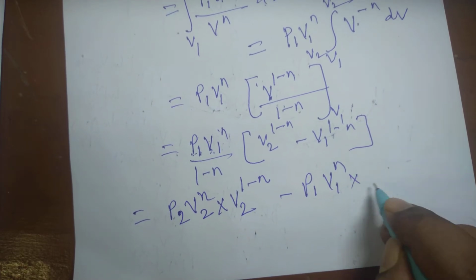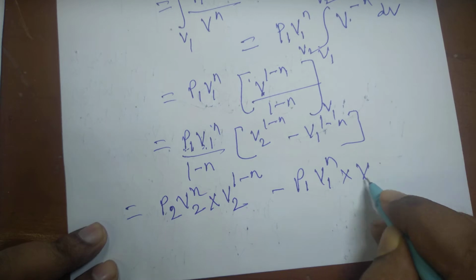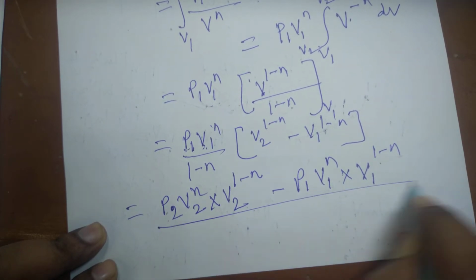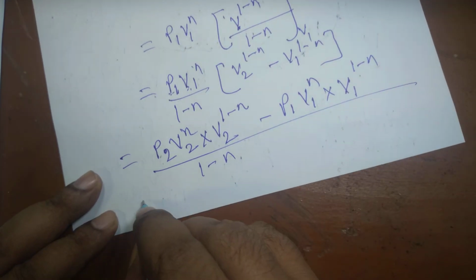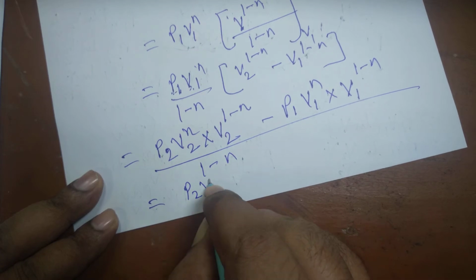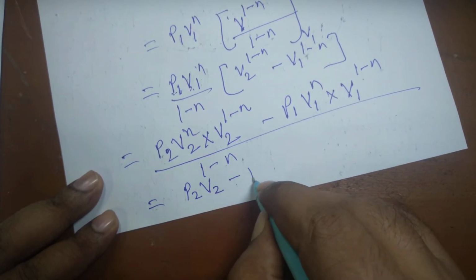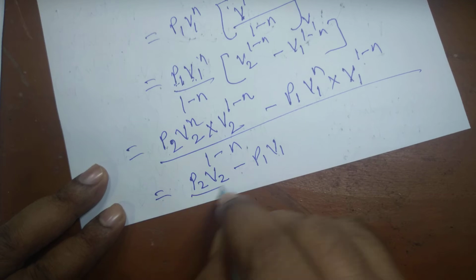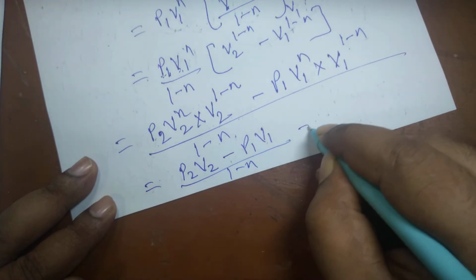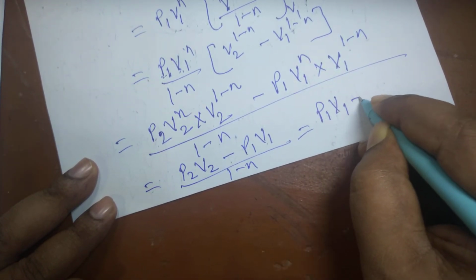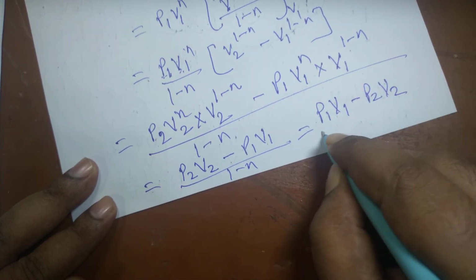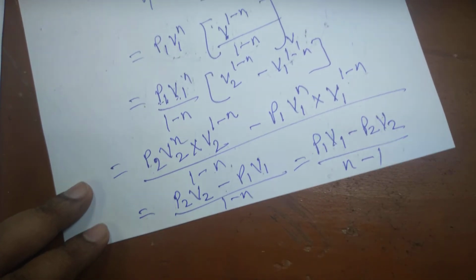So this is equal to V1 to the power 1 minus n divided by 1 minus n. This becomes P2 V2 minus P1 V1 divided by 1 minus n. I can write P1 V1 minus P2 V2 divided by n minus 1.